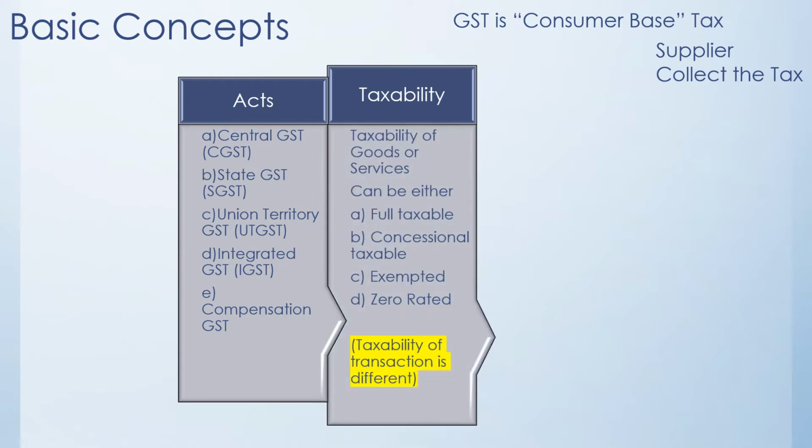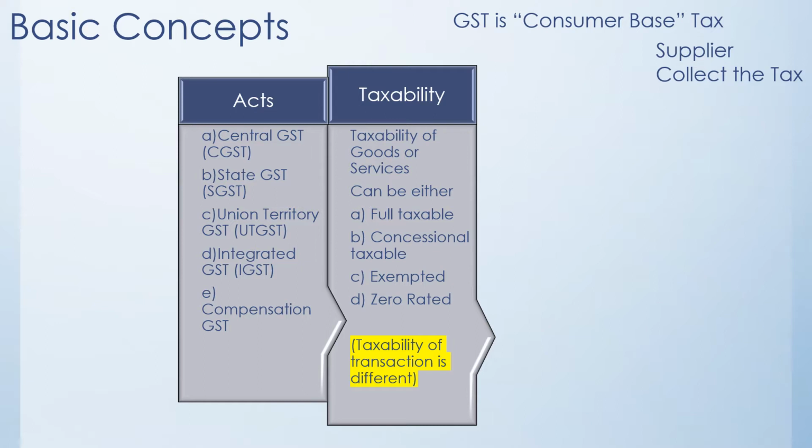Then the next part is taxability. Now we have to remember the taxability of the goods and the services is different from the taxability of a particular transaction. The goods may be liable to tax, but a certain transaction may not be liable to tax. And when the goods is liable to tax, it may be liable to the full rate of tax. That means if the tax on that particular goods is provided at 18%, it will be liable at 18%. If it is a luxury goods and the tax is provided at 28%, it will be liable at 28%. So the 18% as well as 28% become the full rate of tax.